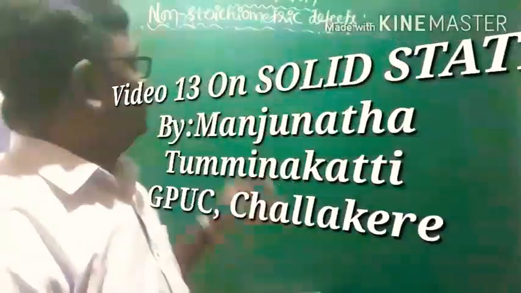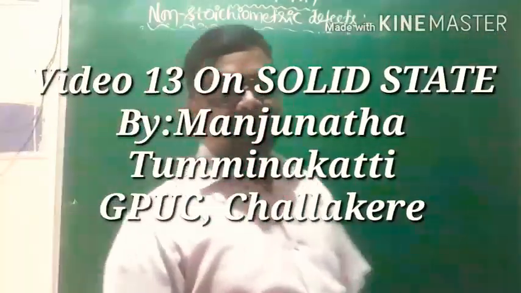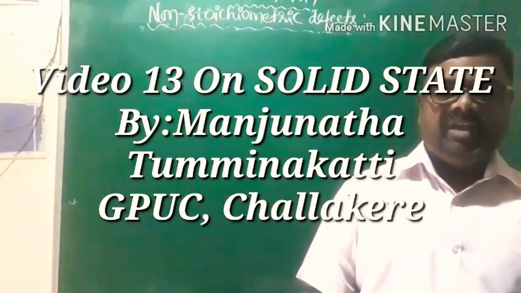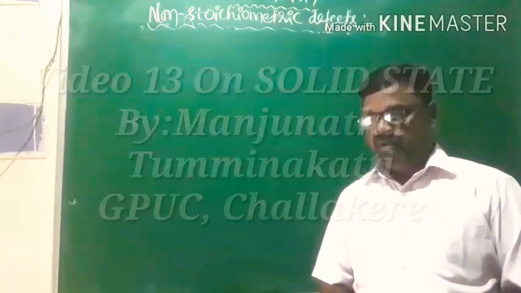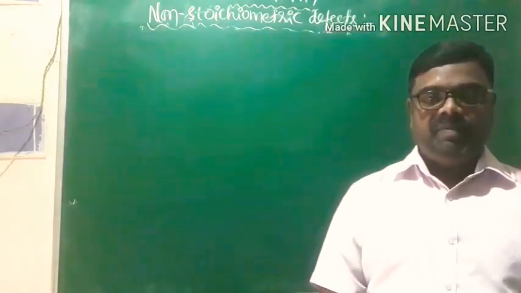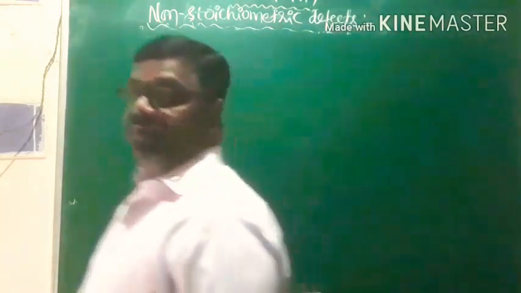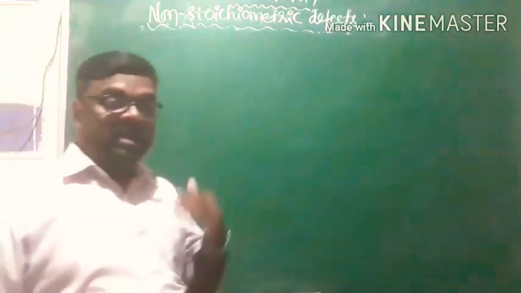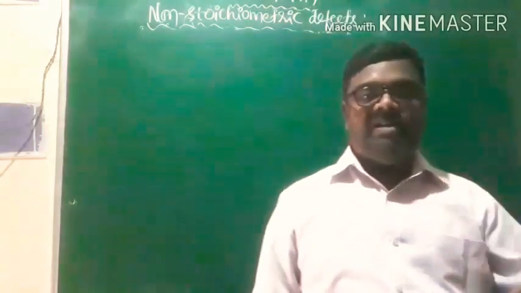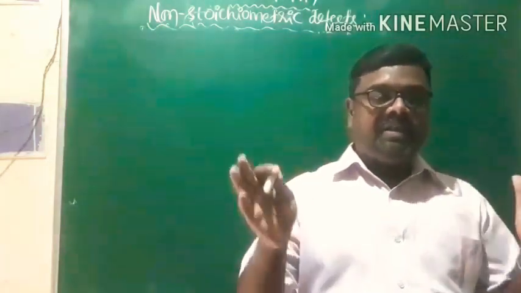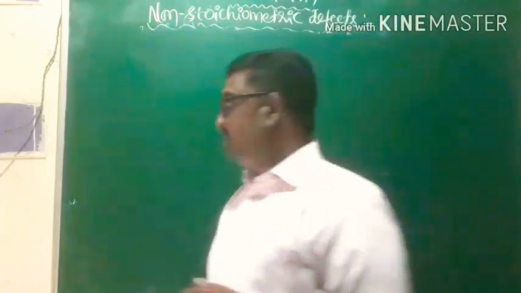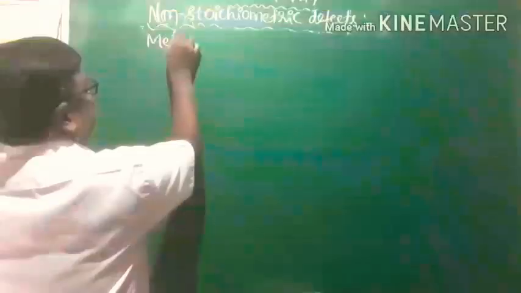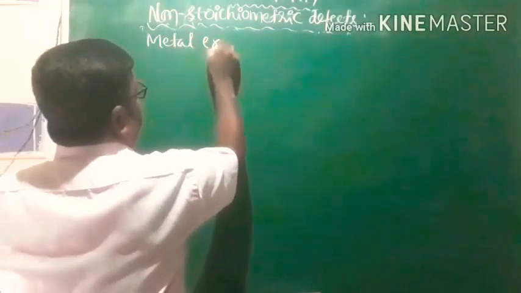In the previous video, that is video number 12, we discussed non-stoichiometric defects, and under that we have two types: metal deficiency defects and metal excess defects. Metal excess defect will be of two types. Metal excess defect due to anionic vacancies we completed in the last class.